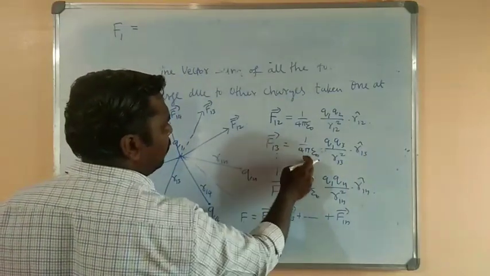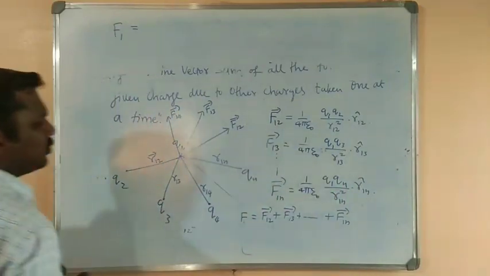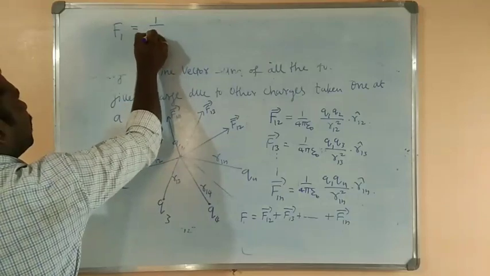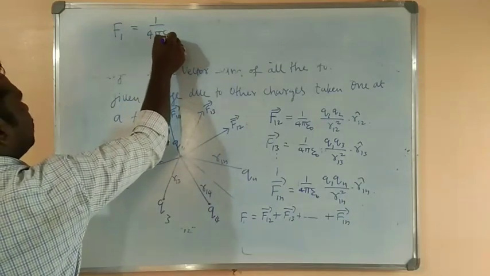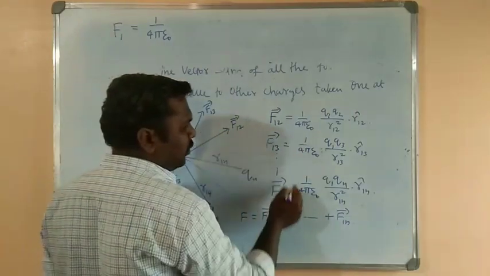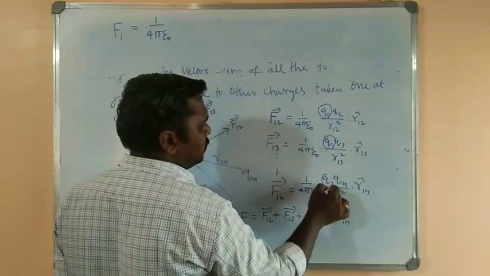F13 is 1 by 4 pi epsilon naught Q1 Q3 by R13 square into R13 cap. So in all the terms we are going to take 1 by 4 pi epsilon naught as common, and along with that Q1 is common in all the terms.